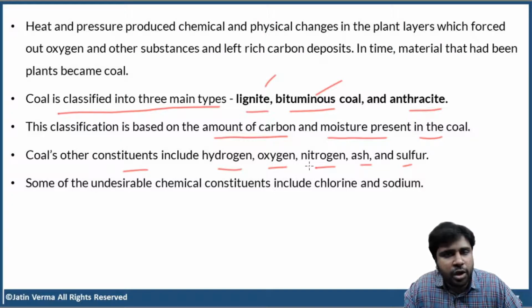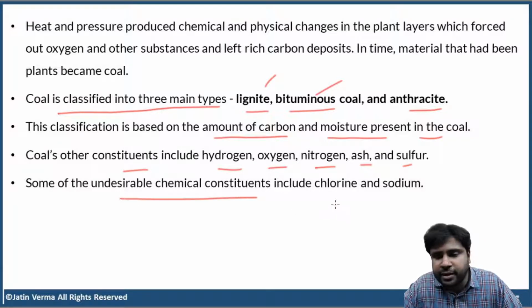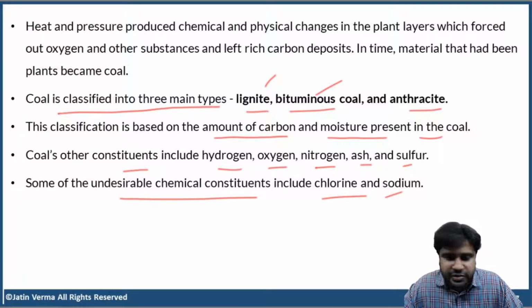But even though they are present in small quantities, they are still considered to be impurities. Because if they are present in large proportion, then the coal becomes impure and gives out less heat, and the coal burns with a lot of smoke and particulate matter and pollutants. But we don't want that. Clear, right? So apart from these, some undesirable chemical constituents include chlorine and sodium. Because coal is naturally forming inside the earth, right? And coal is nothing but organic matter. So it contains all these elements. Okay? Clear, right?